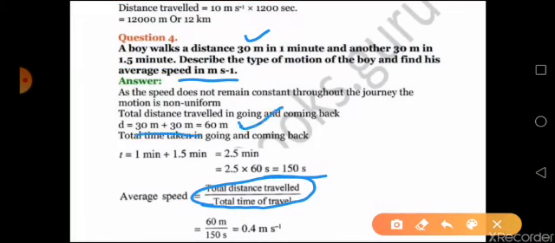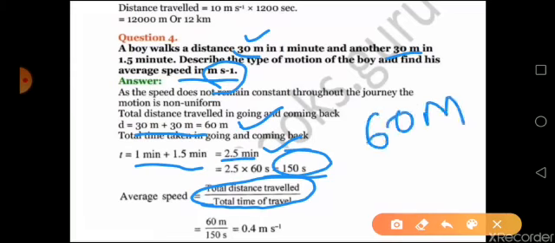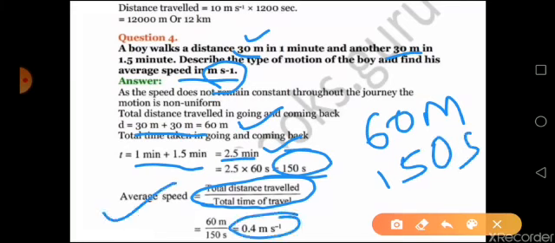Total distance will be 30 plus 30, and total time will be 1 minute plus 1.5 minute, total 2.5 minute you will get. As I told you, it is specified you have to find it in seconds, so that 2.5 minute you have to convert to seconds. Now you have the total distance 60 meter and total time to be 150 seconds. So directly apply in the equation, you will get the answer in meter per second itself.